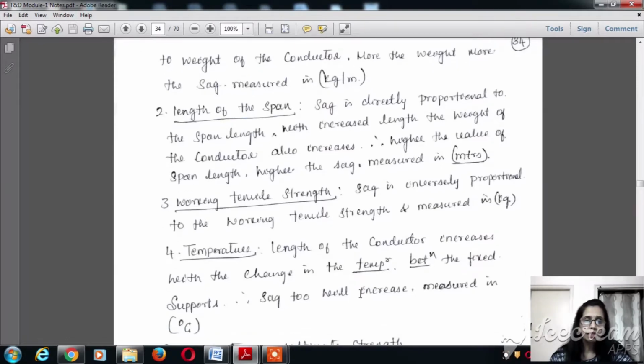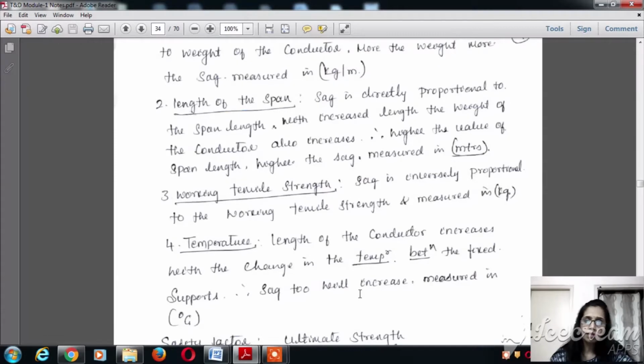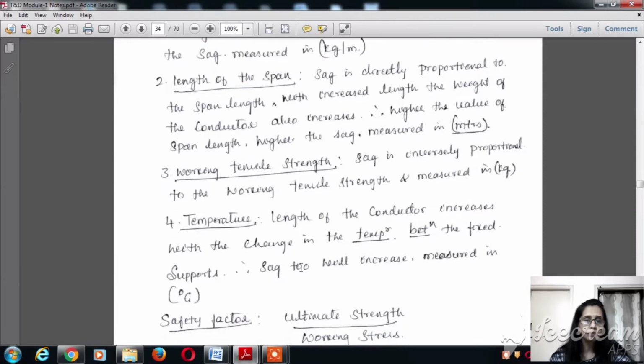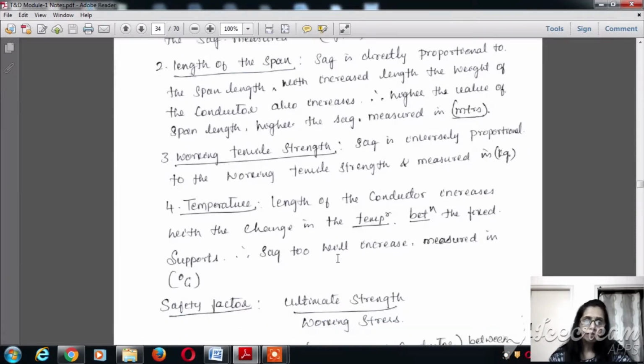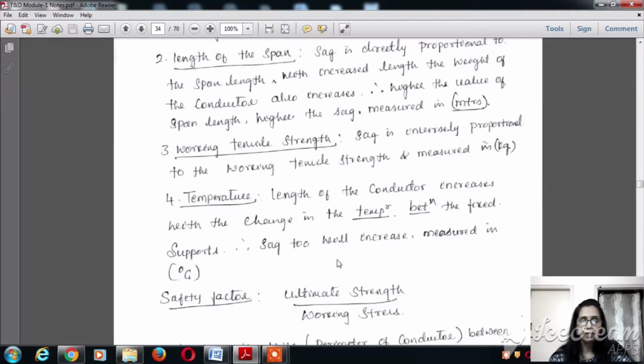Next, the working tensile stress. We know that the formula is sag = WT L square divided by 8T. Here T is inversely proportional to the sag. So sag is inversely proportional to the working tensile strength, and it is measured in kg. When we think about the weather conditions, the temperature matters a lot and it affects the sag.